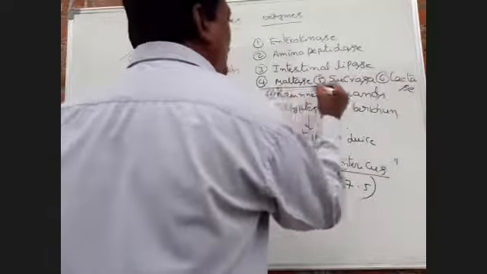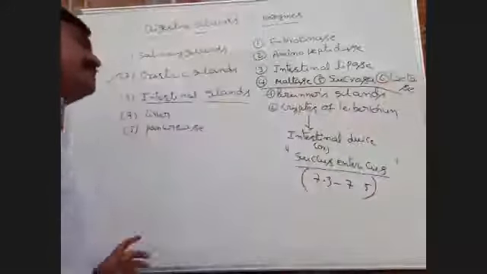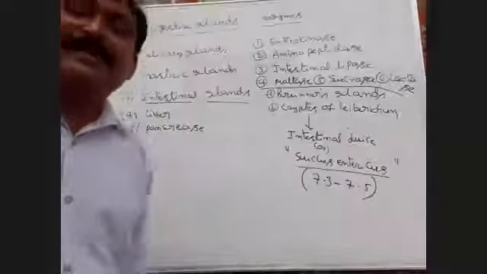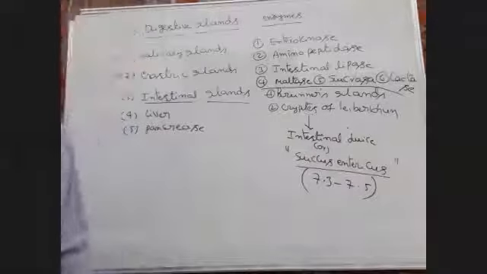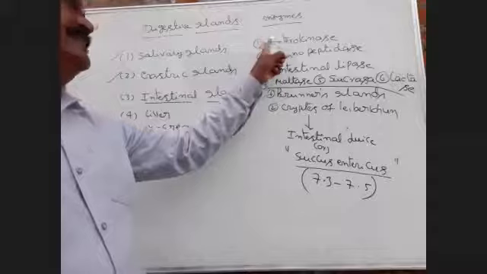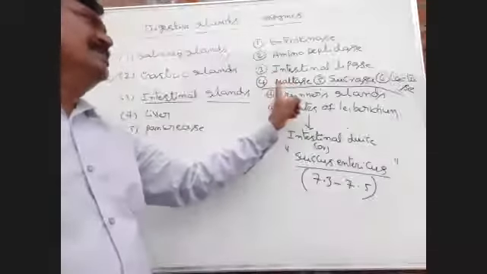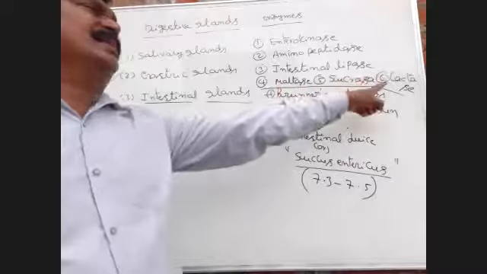So these six types of enzymes are present in the intestinal juice or succus entericus. First one enterokinase. Next, aminopeptidase. Next, intestinal lipase, maltase, sucrase, lactase.